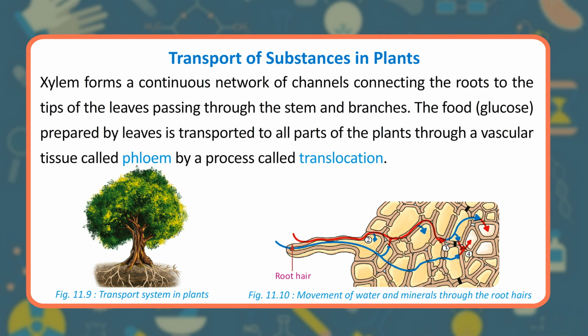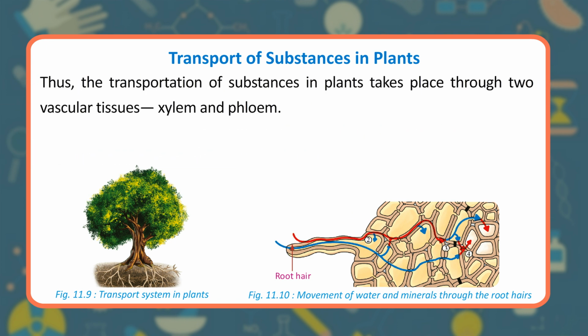Xylem forms a continuous network of channels connecting the roots to the tips of the leaves passing through the stem and branches. The food, glucose, prepared by leaves is transported to all parts of the plants through a vascular tissue called phloem by a process called translocation. Thus, the transportation of substances in plants takes place through two vascular tissues, xylem and phloem.